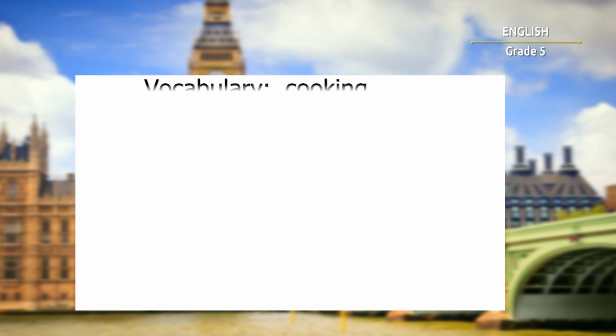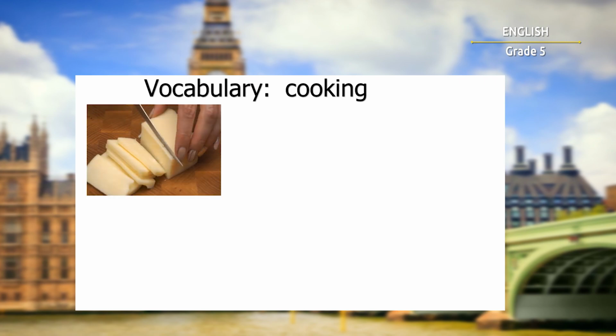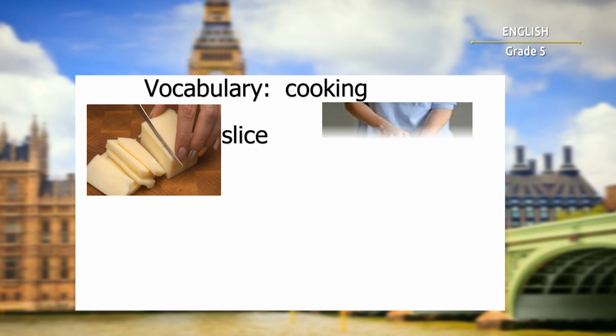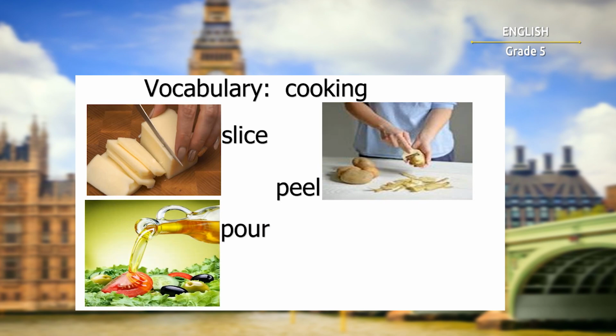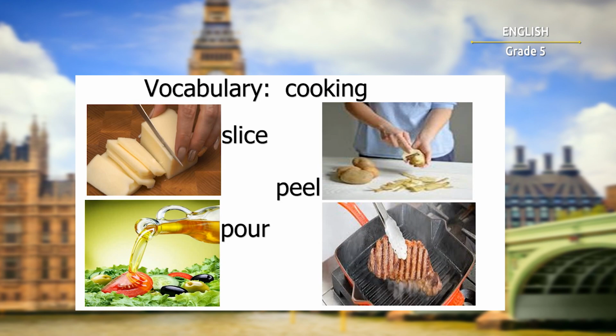And what about cooking? Watch, listen, read, and repeat the new words. Slice. Peel. Pour. Grill. Repeat one more time, please. Slice, peel, pour, grill. Very good.